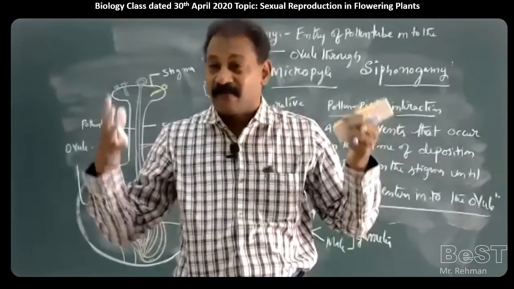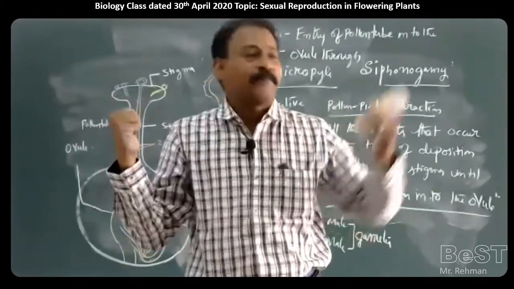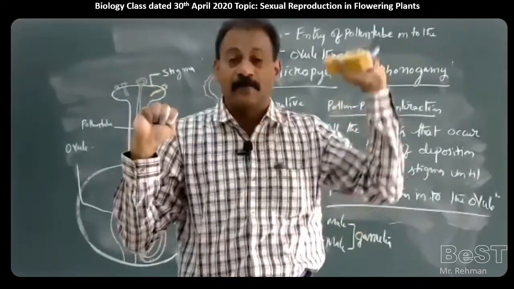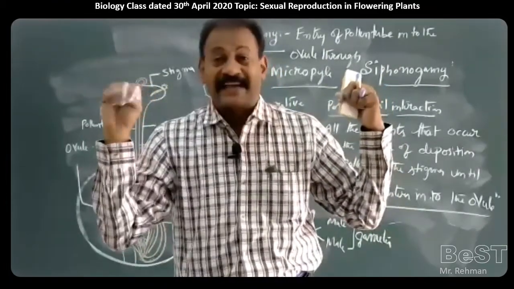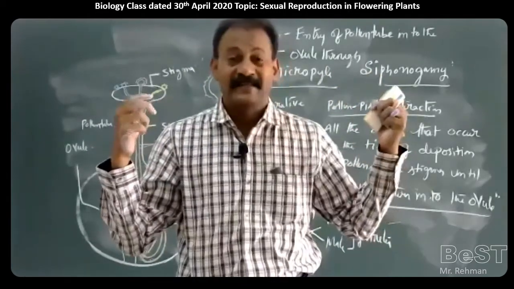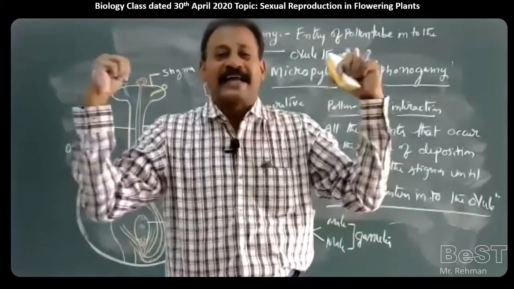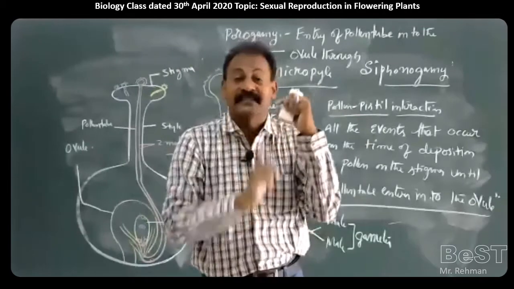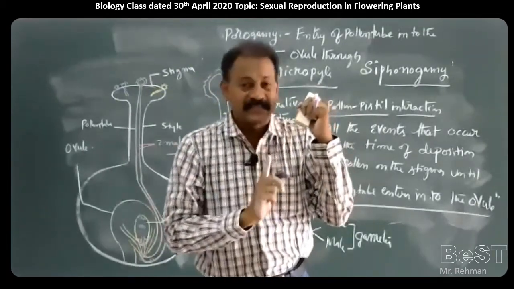When we observe good characters, we select them as parent plants: one is called the female plant, one the male plant. The male plant may have some good and some bad characters, and the female plant may have some good or bad characters. Our motto of hybridization is to cross these to get maximum superior qualities in a single plant. This is the purpose of hybridization.